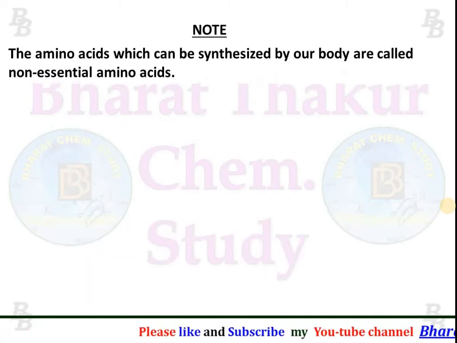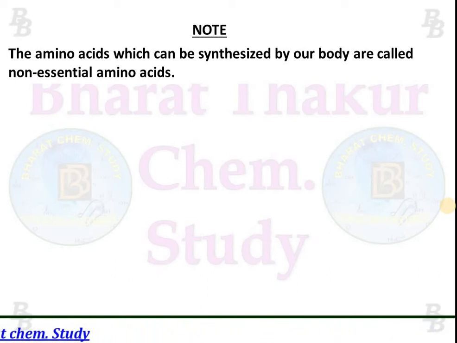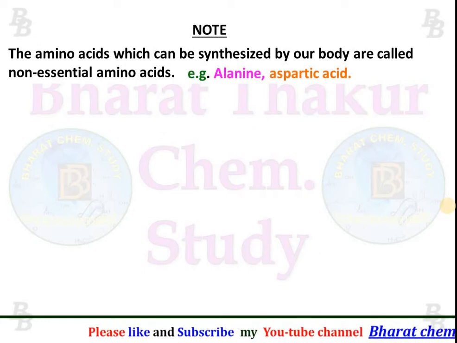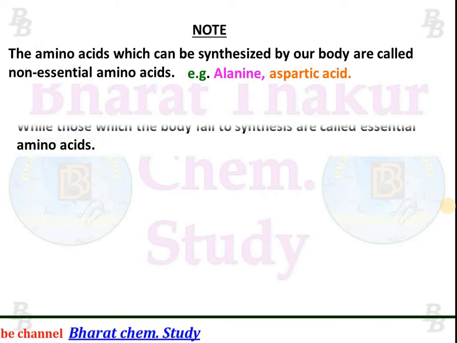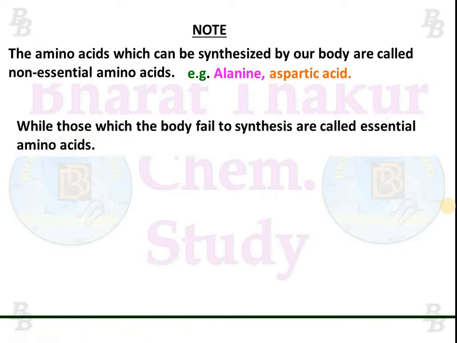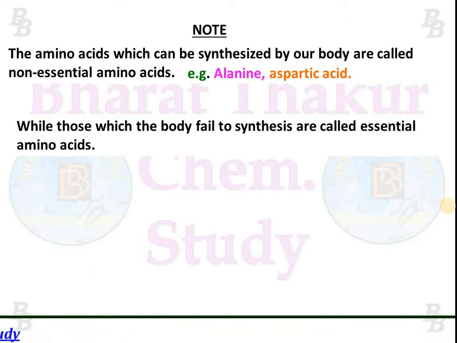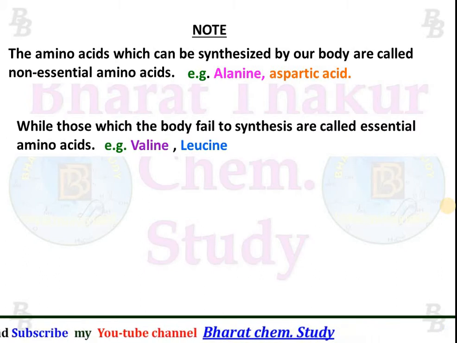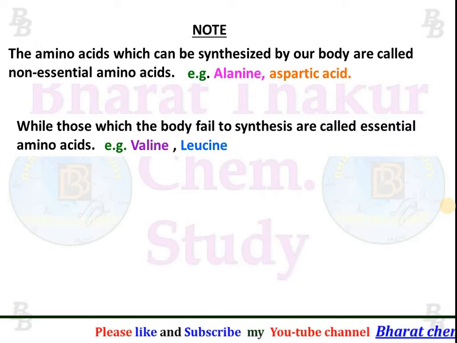Note, the amino acids which are synthesized by our body are called non-essential amino acids. For example, alanine, aspartic acid. While those amino acids which our body fails to synthesize are called essential amino acids and are required in our diet. For example, valine and leucine are essential amino acids.